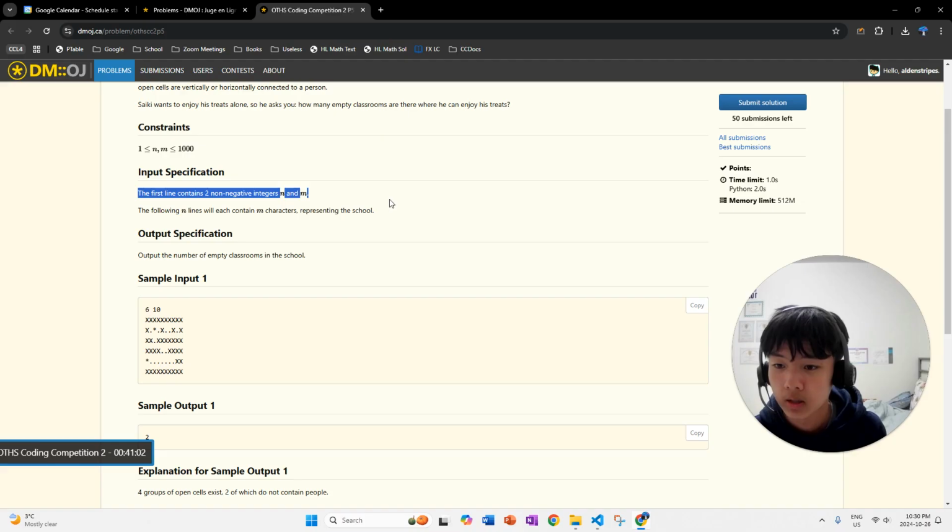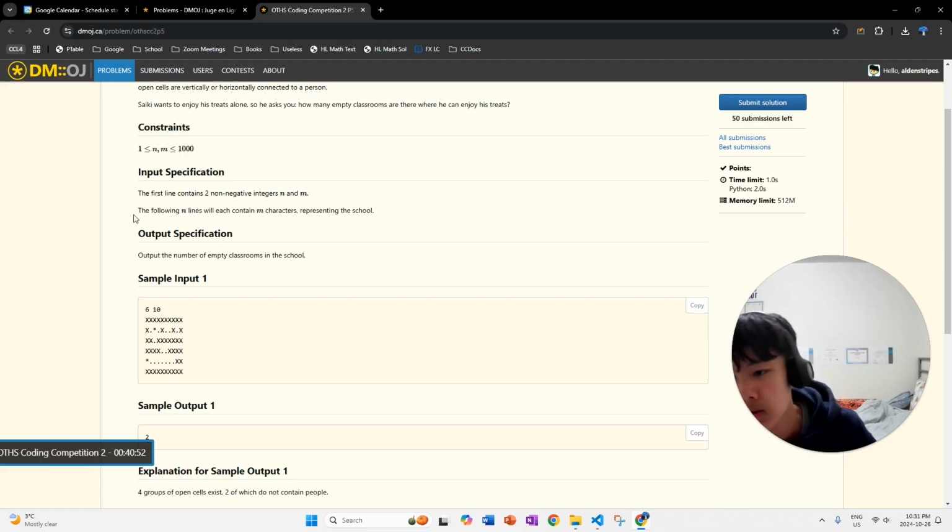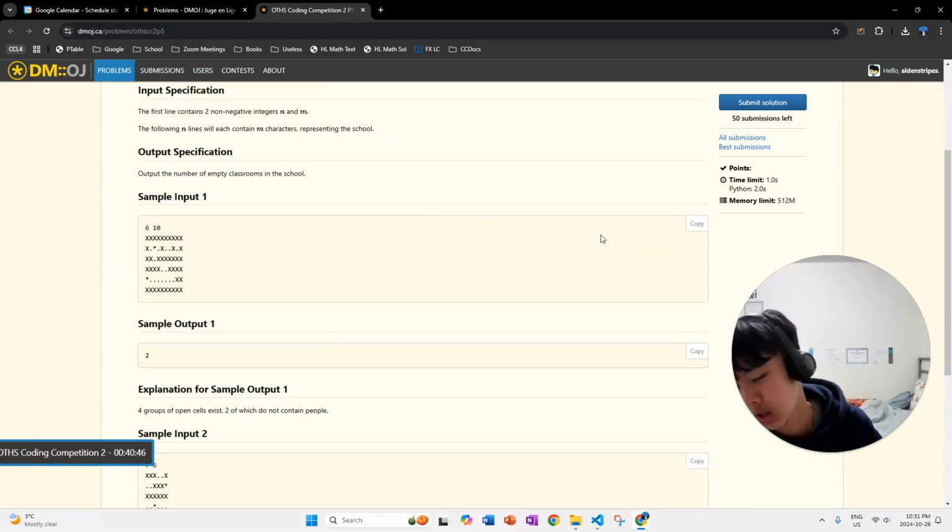First line contains two non-negative integers, n and m. N is the number of rows, m is the number of columns, like always. The following n lines will contain m characters representing the school, so we're just going to give the whole grid. Output the number of empty classrooms in the school. Okay, that's pretty